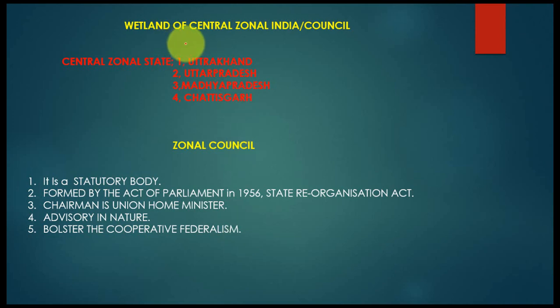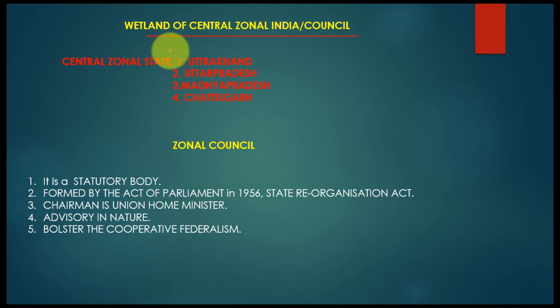So here, wetlands of the Central Zonal Council of India. Sir, ma'am, these are the Zonal Councils, which are distinct from the Eastern Zonal Council, Western Zonal Council, Northern Zonal Council, Southern Zonal Council, and Northeastern Zonal Council.